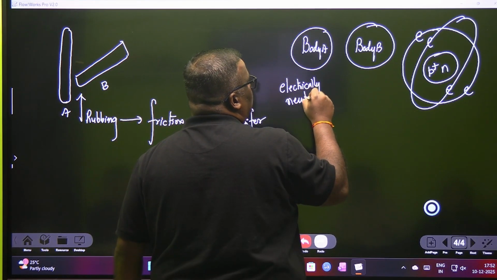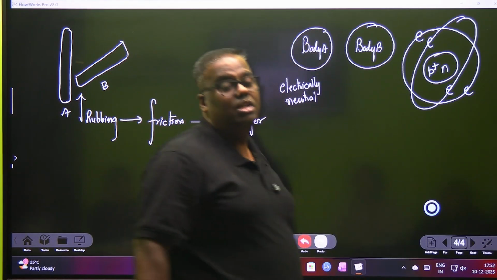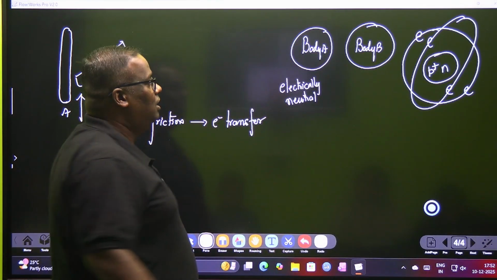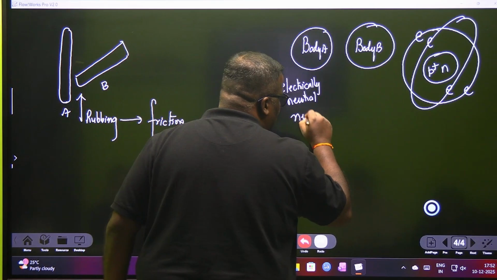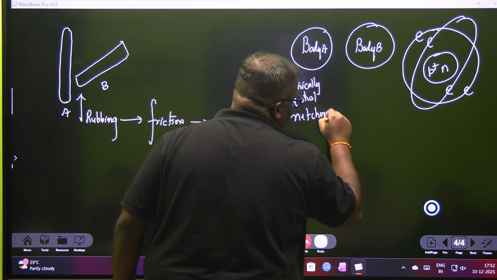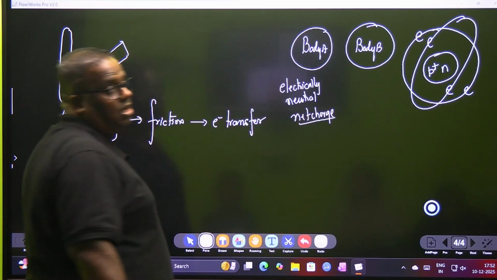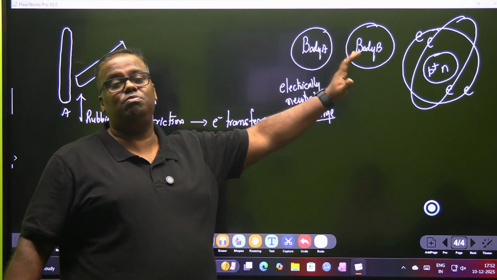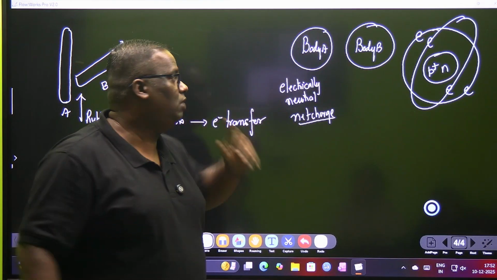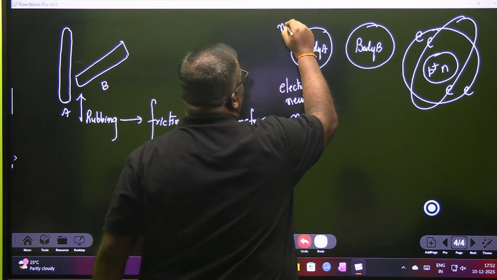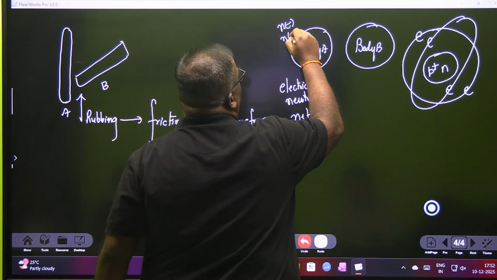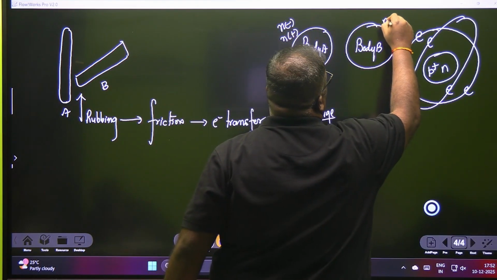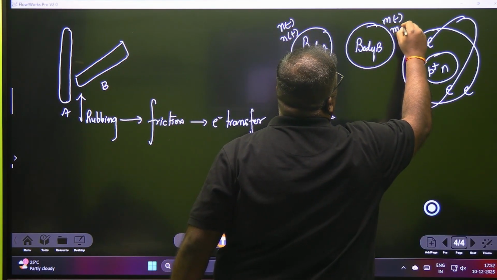That means they don't carry any net charge. What is net charge? Net charge means they do have positive and negative charges, but the count is equal. So if there are n negative charges, there are n positive charges. If there are m negative charges, then there are m positive charges.